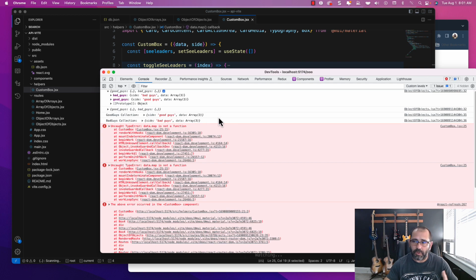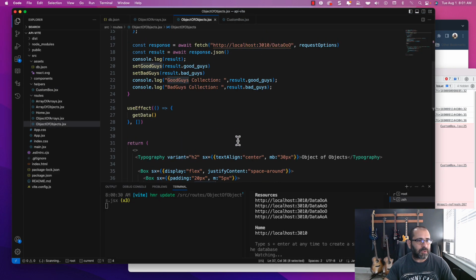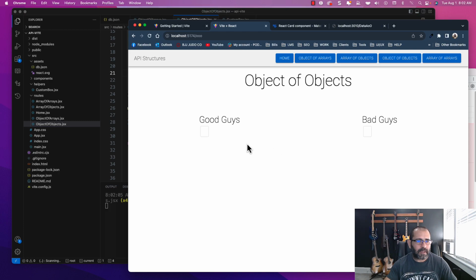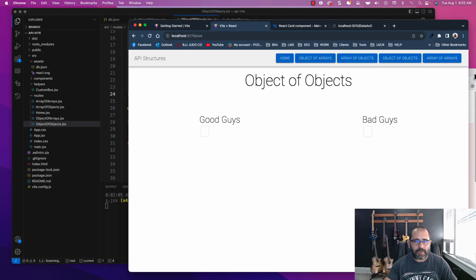So we have to turn those into arrays. And how do we do that? We go back to this guy right here, and then we set these result good guys into arrays by putting an array box around it. Put an array box around it, hit save, and now we're getting good guys and bad guys. So we're starting to get something now.